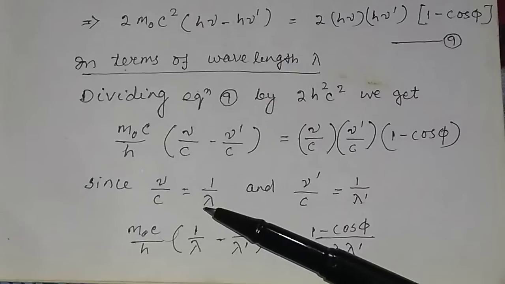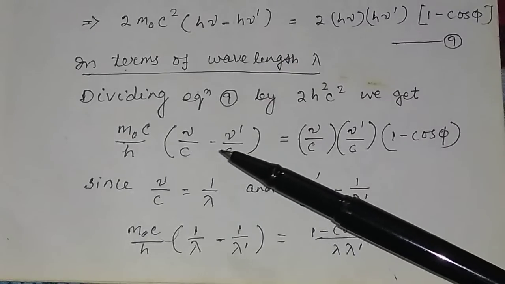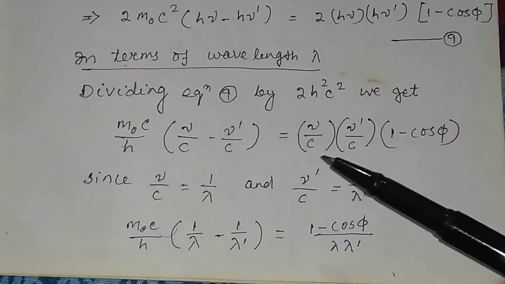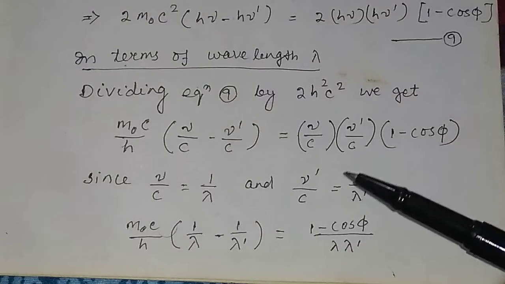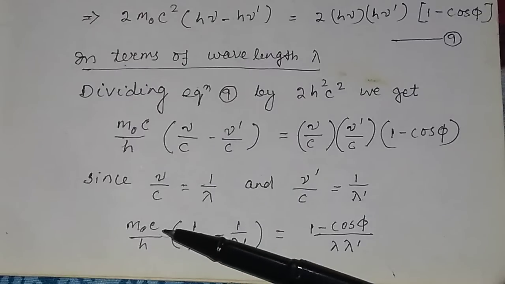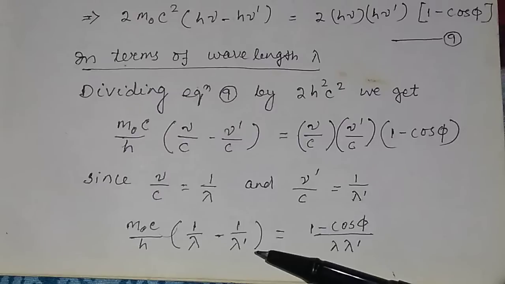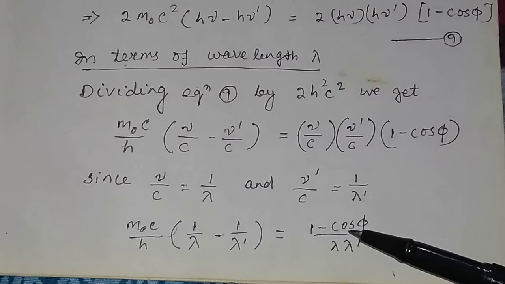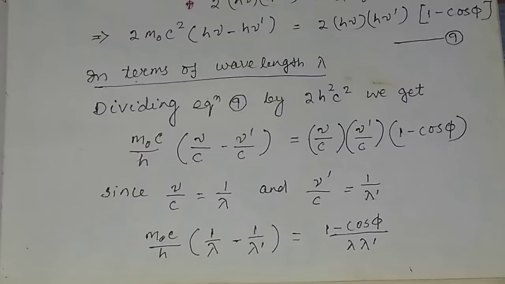Since nu by c equals 1 by lambda, this will be 1 by lambda minus 1 by lambda prime, and this will be 1 by lambda into 1 by lambda prime. So the equation will be m0 c by h into (1 by lambda minus 1 by lambda prime) is equal to (1 minus cos phi) divided by lambda prime.